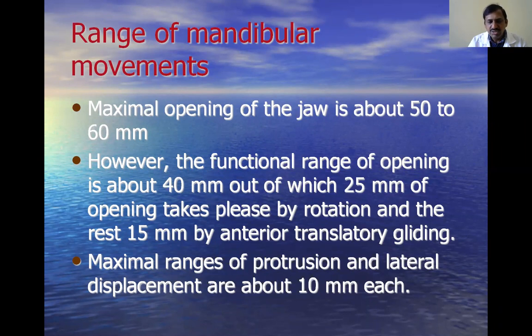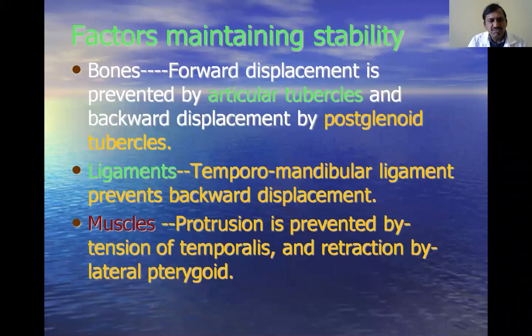The maximum ranges of protrusion and lateral displacement are 10 millimeters each.